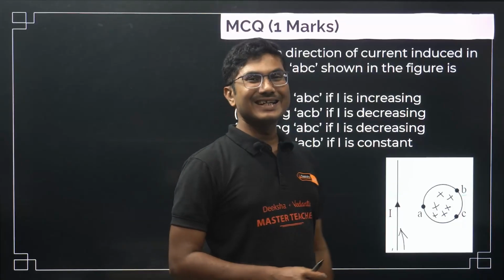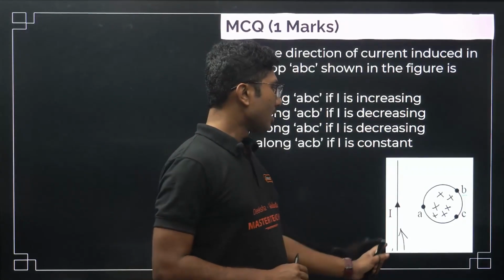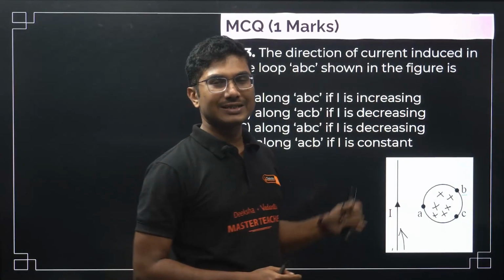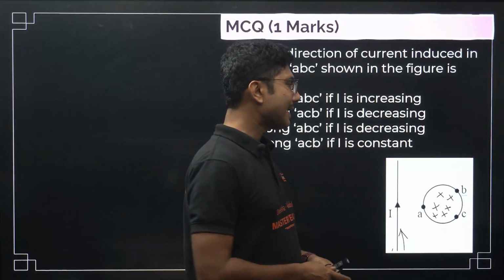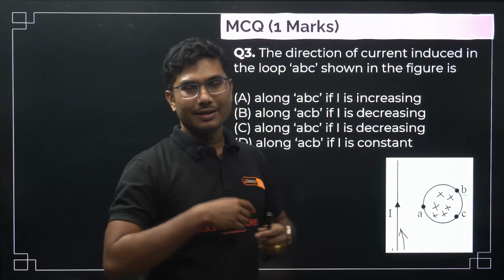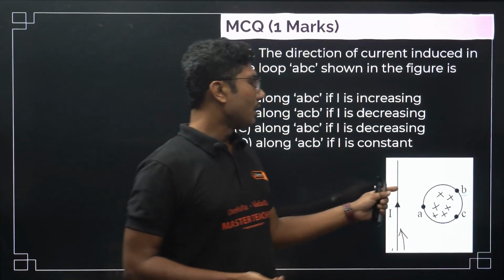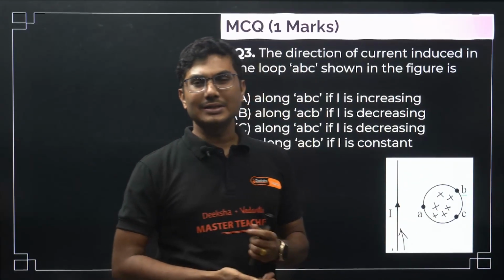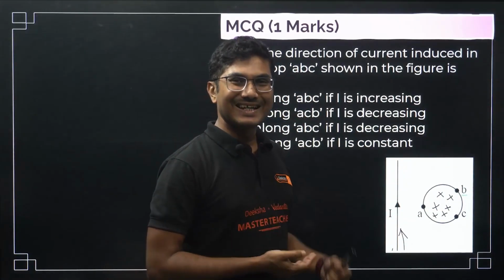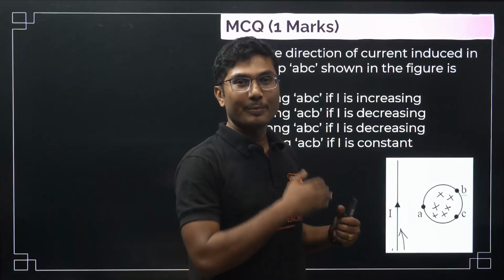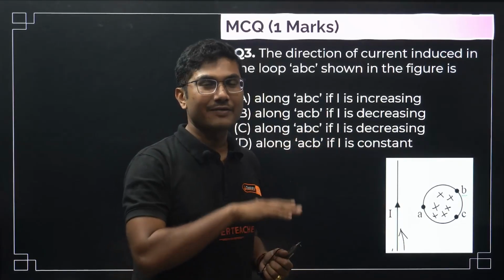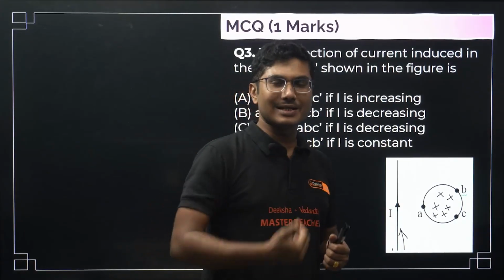If the current is decreasing, suppose initially it was 10 ampere and now it has decreased to 8 ampere. According to Lenz's law, the current induced in the circular loop will try to keep the already existing magnetic field as it is, so it will try to increase the magnetic field.